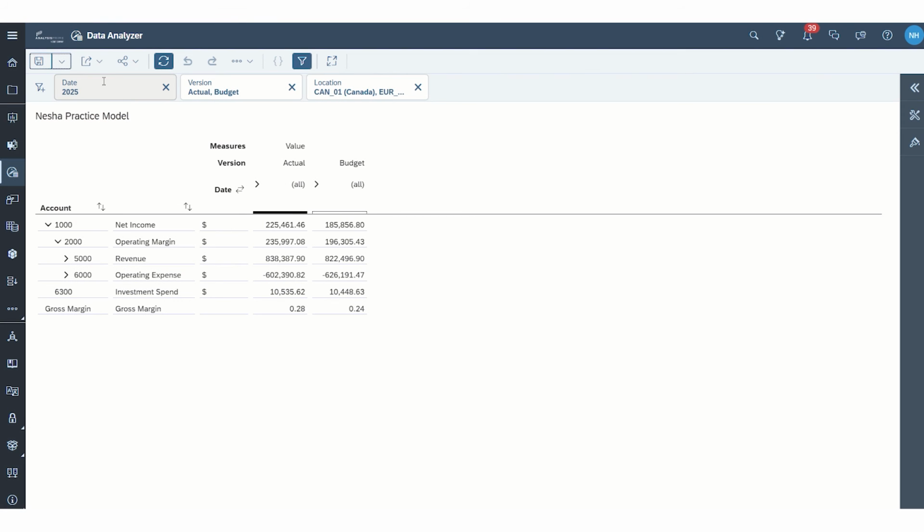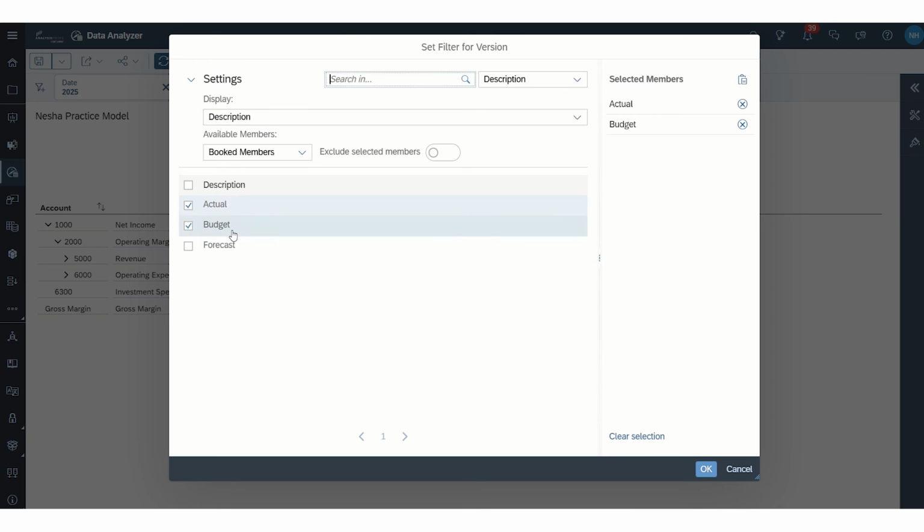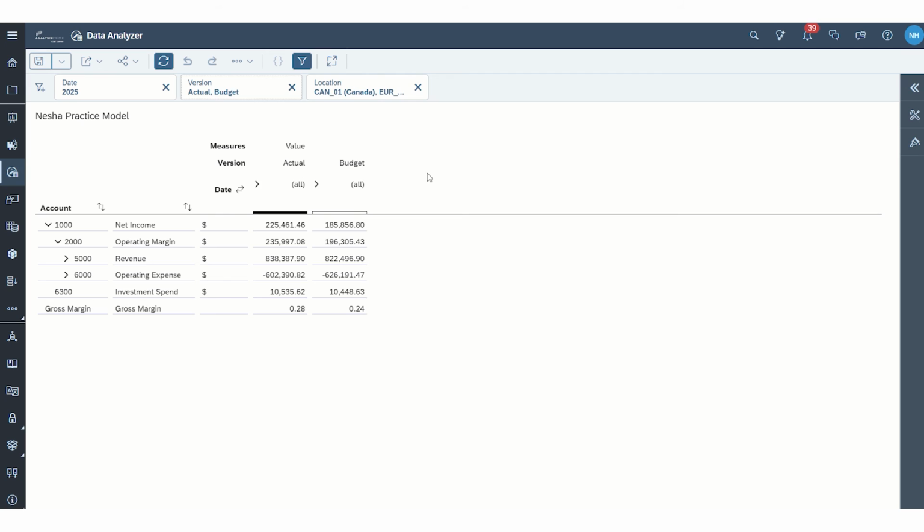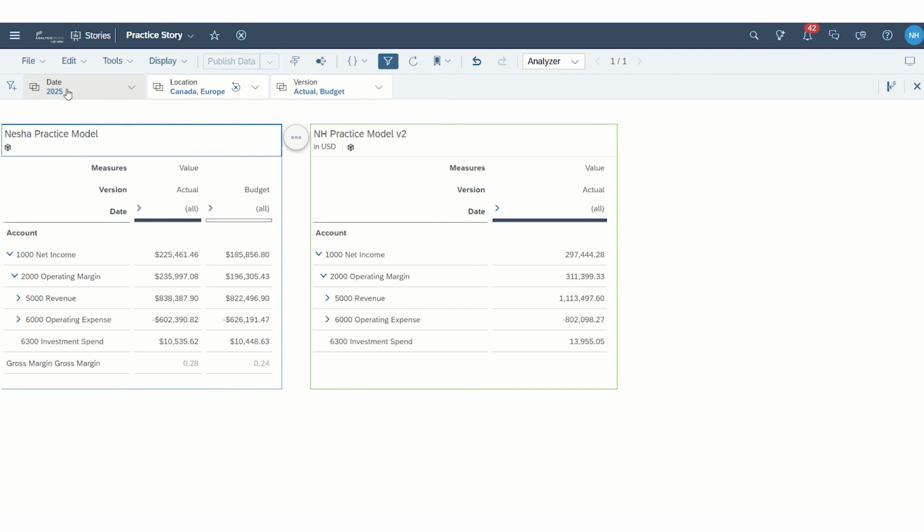And so you can see the story filters will carry over from the story itself to Data Analyzer for this particular widget. And you can see if I want to at this point, I can certainly add to continue to filter from this point, but I don't have to add the story filters here, even though they're linked in the story itself. As you can see in the story, they're linked.